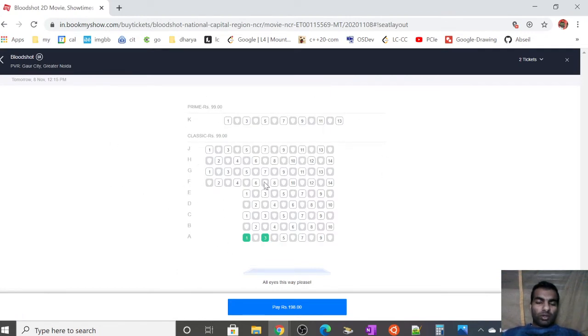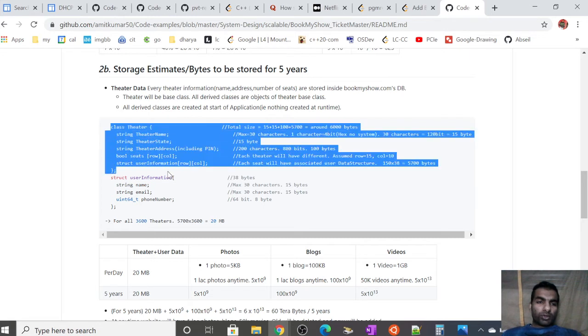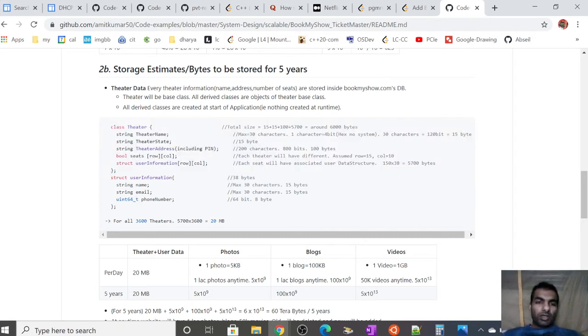We cannot do it on the fly at runtime, so we have to generate it using early initialization, that is, at the start of the application only. So now let's see what each theater's data should be. In a theater class, we can store the theater name as a string.